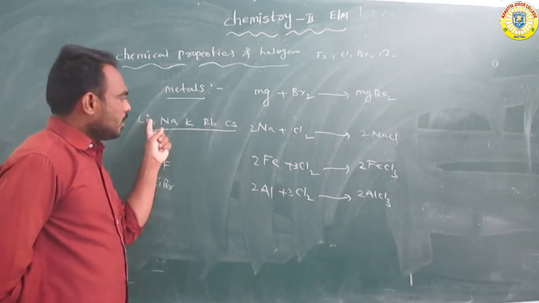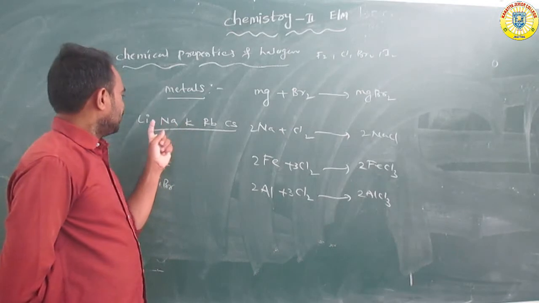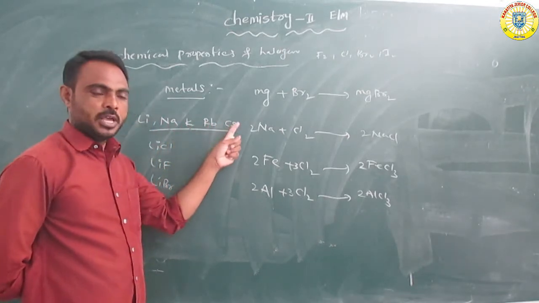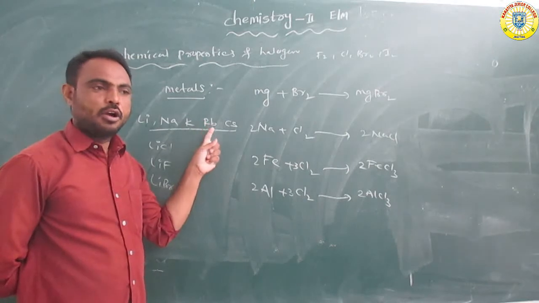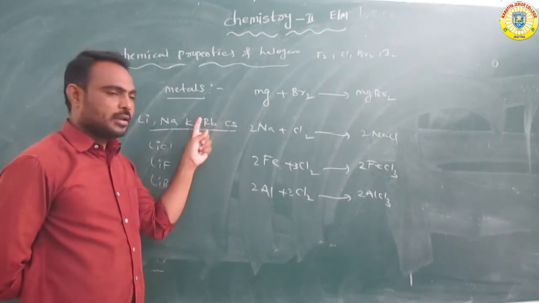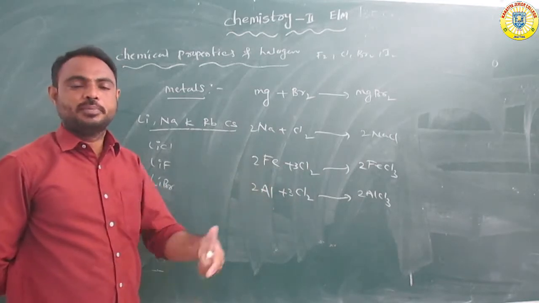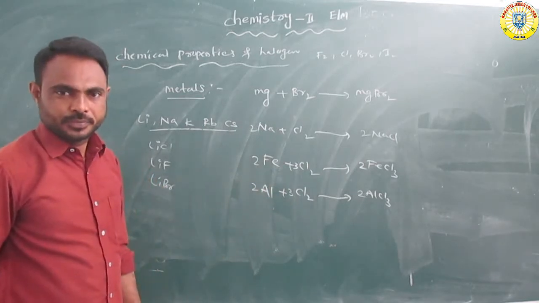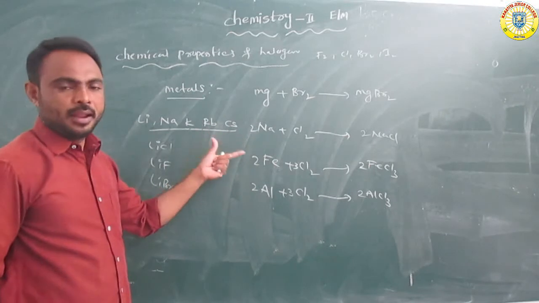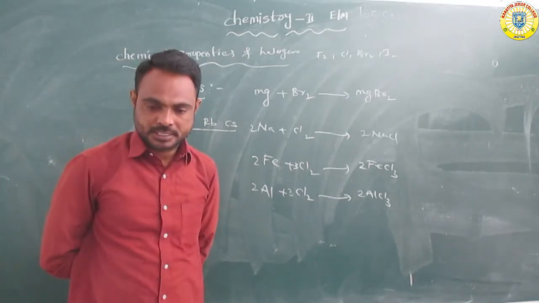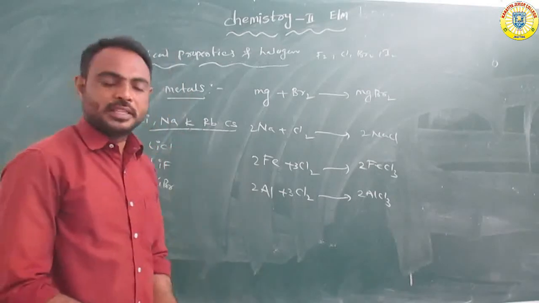So each metal, lithium, sodium, potassium, rubidium, cesium, is an alkali metal. These alkali metals react with the halogens to form their halides. So that is the reaction with metals.